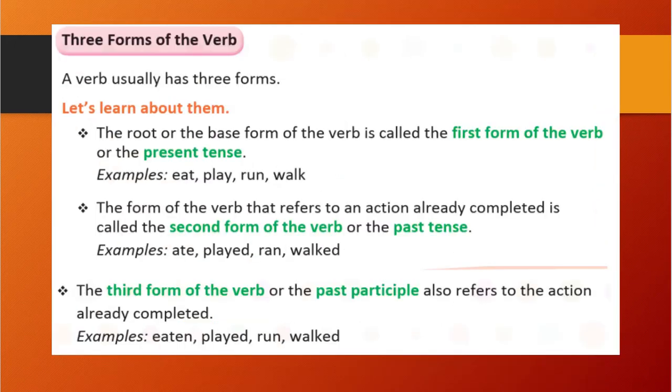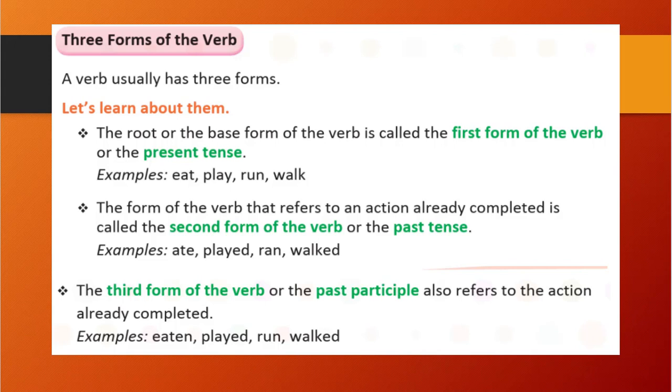Three forms of the verb. There are three forms of the verb. Okay. First, the root or the base form of the verb is called the first form of the verb or the present tense. The verb which is a root, that is a base. Eat, play, run, walk. That is the basic spelling. So those words' spelling is this only. So those are the present tense. Okay, first form.